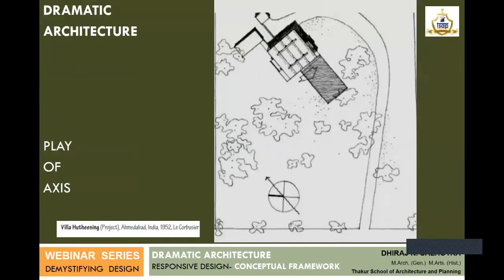There is one project done by Corbusier in Ahmedabad, Hathi Singh's villa, in which the axis goes around the house, giving a very dramatic view of the whole project.